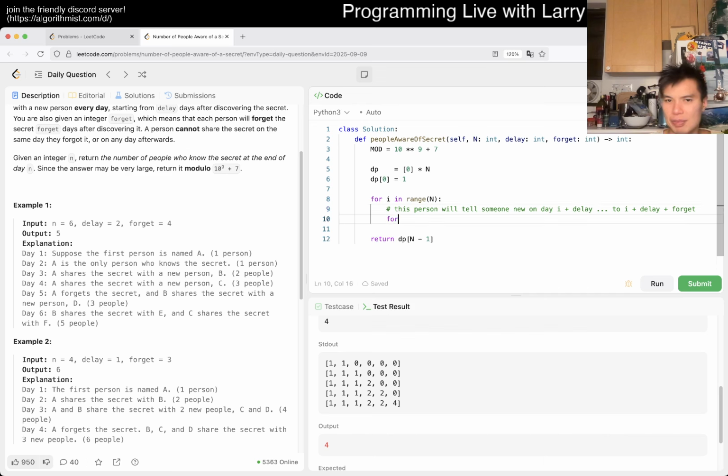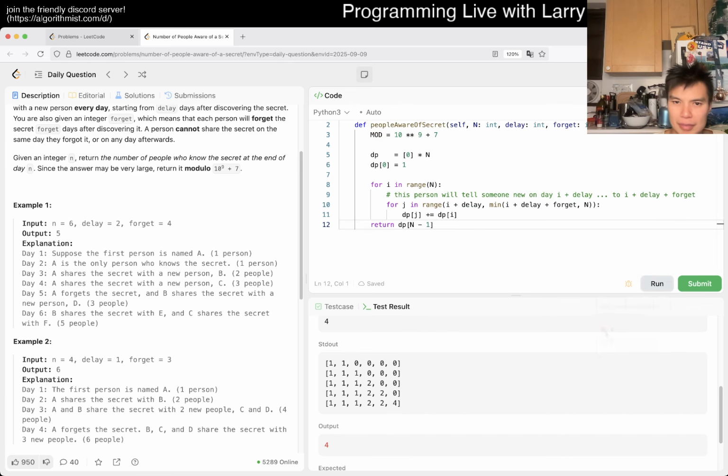So maybe we could do just for j in range from I plus delay to I plus delay plus forget, right? And you could kind of min this by n, I think. Right, then dp of j plus equals dp of I, right? Yeah, and then that's it, really.